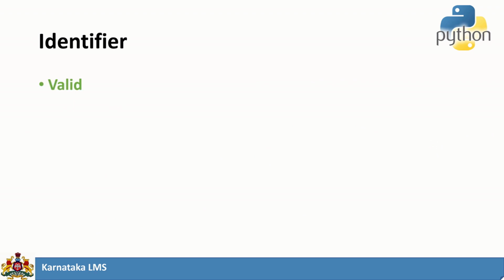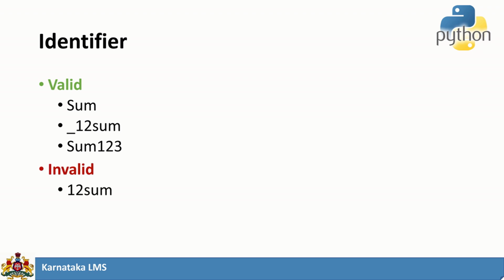Let us see some valid and invalid identifiers. Sum is valid. It starts with uppercase, yes. Underscore is allowed. Any Python identifier can start with an underscore, so it is valid. Sum123, yes, after an alphabet we have some digits, so it is also valid. If you consider this example, 12sum, here the first character is 1, that is an integer or a digit.